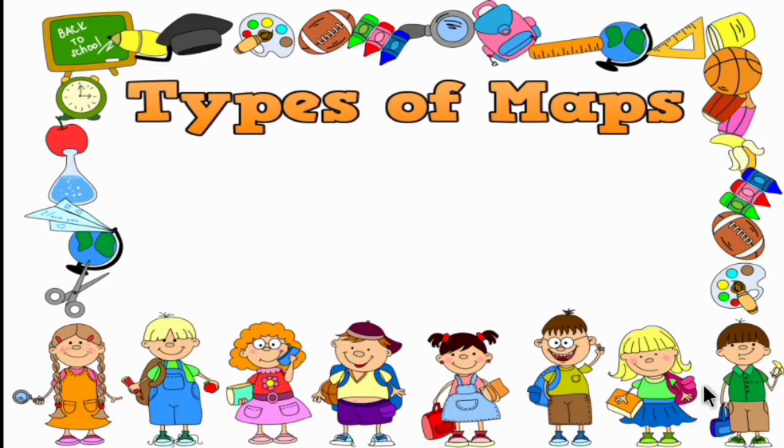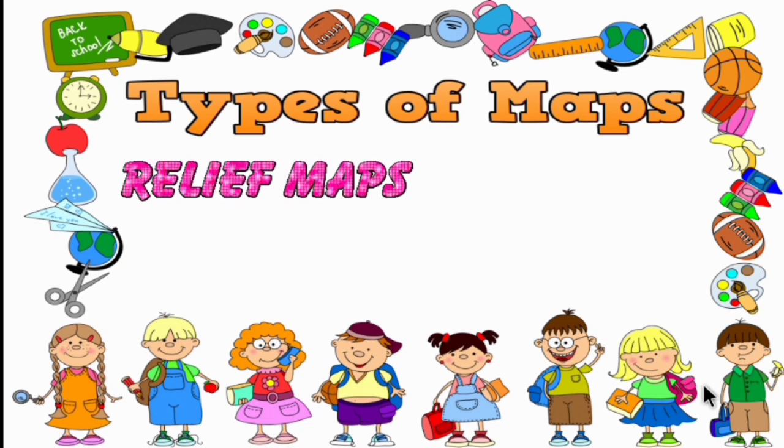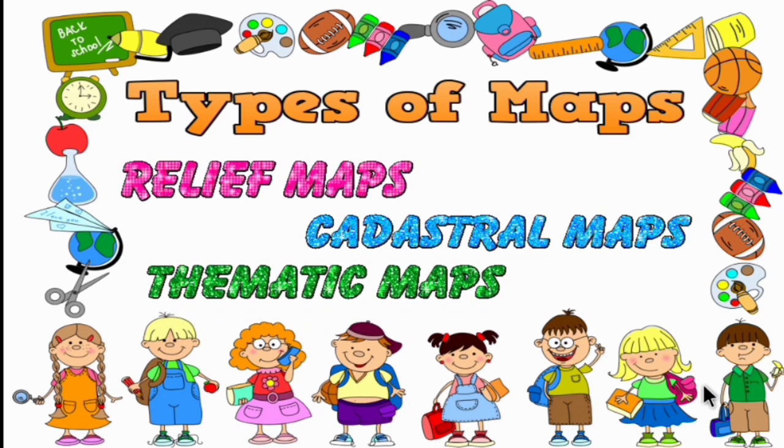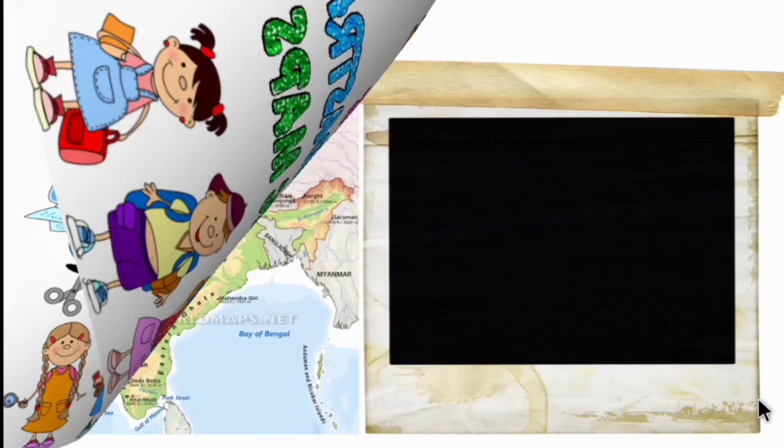So now let's move on to the different types of maps. First one is relief maps. Second one is cadastral maps. Third one is thematic maps. So the three different types of maps are relief maps, cadastral maps and thematic maps. Let's see one example and the definition for each.